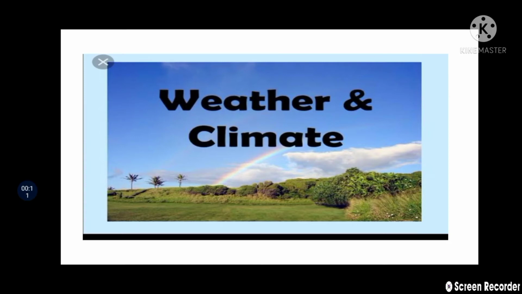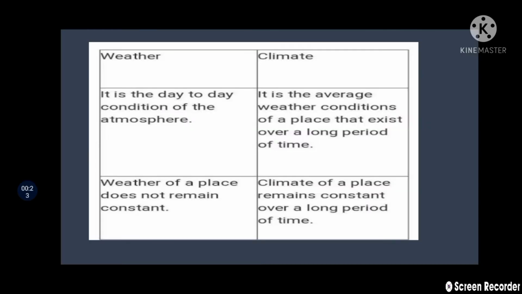Now students, in the last class we have started our chapter, right? That is lesson number 4, weather and climate. And in that we have seen the difference between weather and climate. So what is weather? It is the day-to-day condition of the atmosphere, right? And what is climate? It is the average weather condition for a place over a long period of time, right students? This we have discussed in the last class.